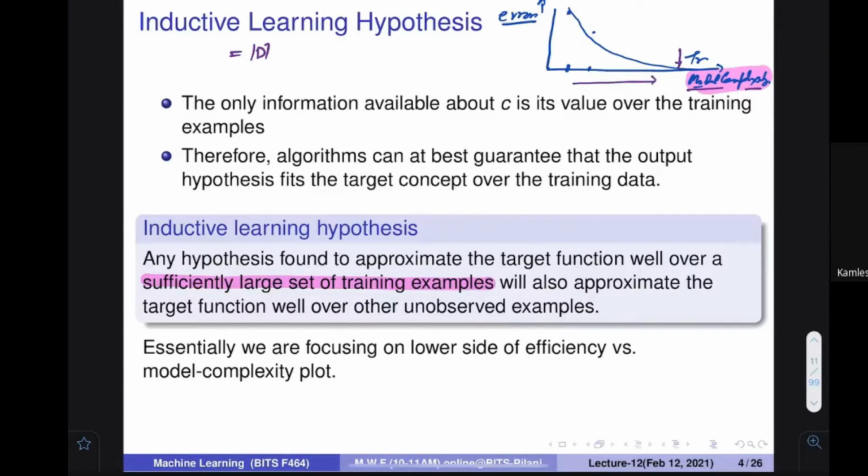You can also think that when I increase the model complexity, what am I doing? I'm increasing the number of parameters. If the number of parameters is equal to the data size, then every parameter may use the data itself. If the number of parameters is so large that it equals the number of data items, then every parameter may be a data item. Therefore, in that case the error becomes zero, because now you can find a training where the error could be zero.